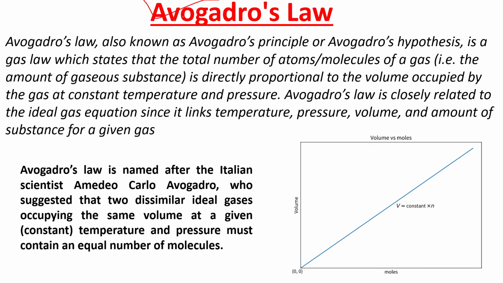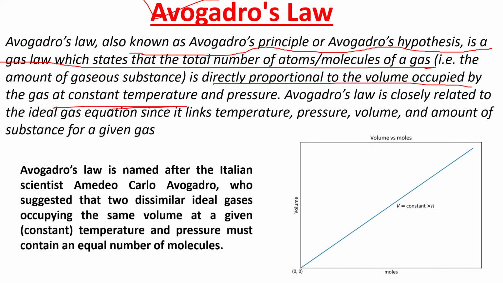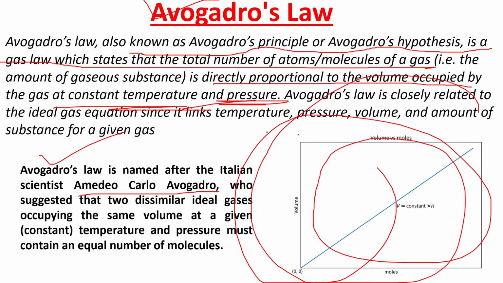Next is Avogadro's law. According to Avogadro's law, also known as Avogadro's principle or Avogadro's hypothesis, is a gas law which states that the total number of atoms or molecules of a gas is directly proportional to the volume occupied by the gas at a constant temperature and pressure. Avogadro's law is named after the Italian scientist Amedeo Carlo Avogadro. And this is the diagram which is showing the constant rise.